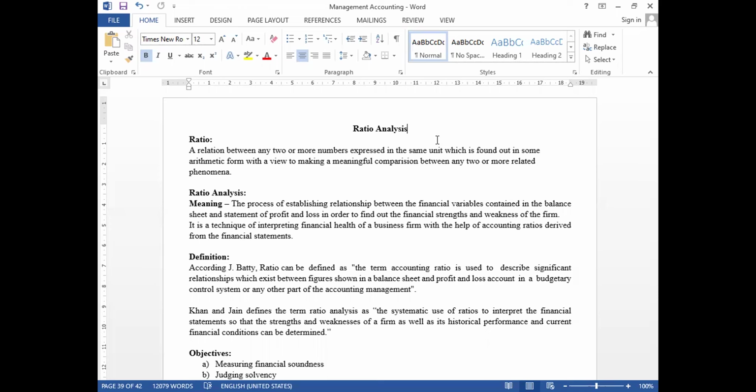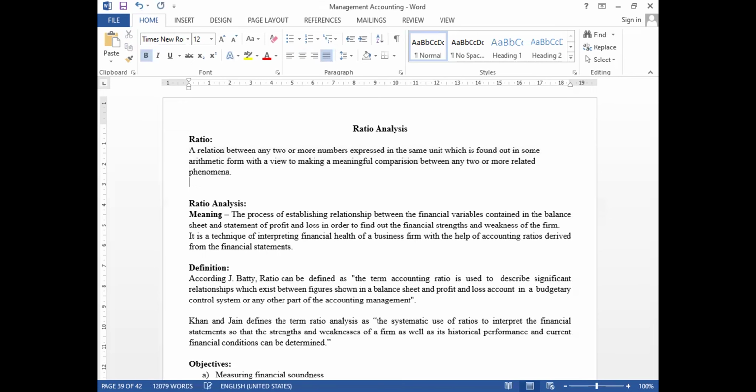It may be expressed in arithmetic form, or in percentages, depending on the requirements. As I am sharing the screen, you can see it is a relation between two or more numbers expressed in the same unit, found in some arithmetic form, with a view to making a meaningful comparison between two or more related phenomena.